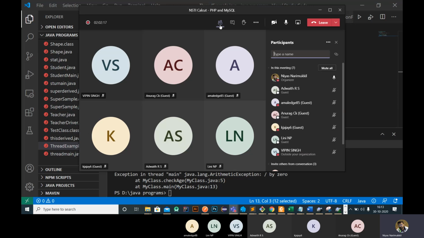Applets are currently not used anyway, but they are in the syllabus, so we will simply cover them. The applet class and all are deprecated. Currently Java does not support the applet class, so if you are using a new version of Java, you can't use it. So in Java, the pending topics are applets, Java frames in AWT, and Java Swing. We need to discuss all of these.